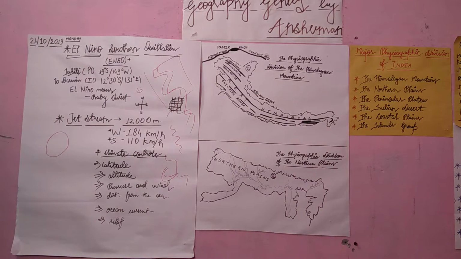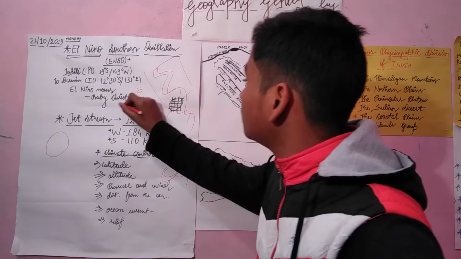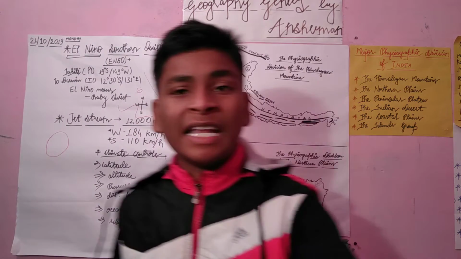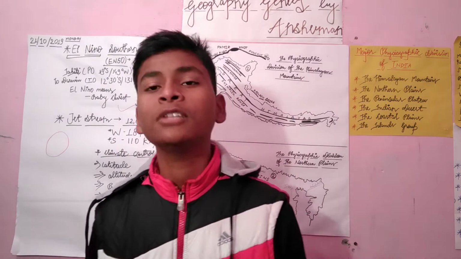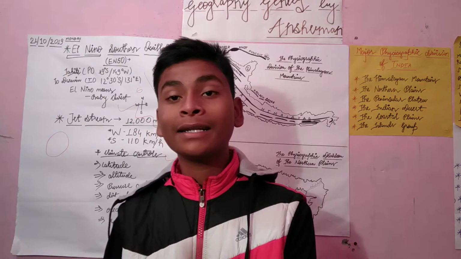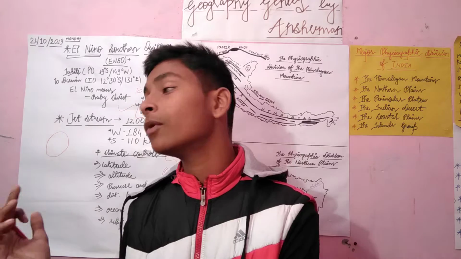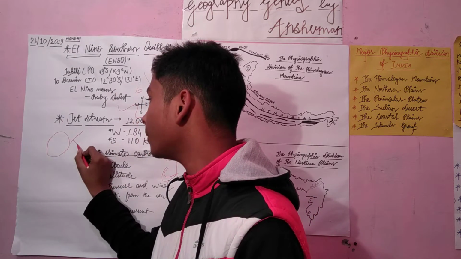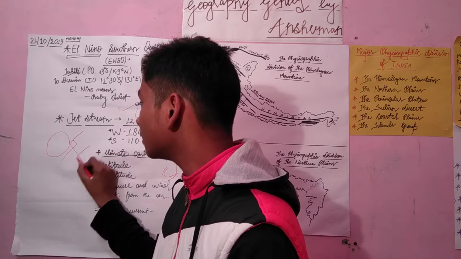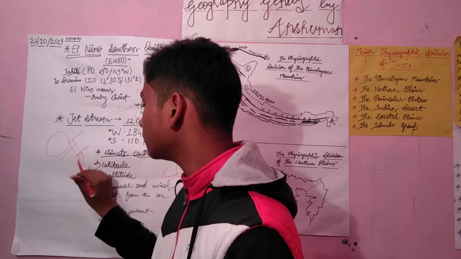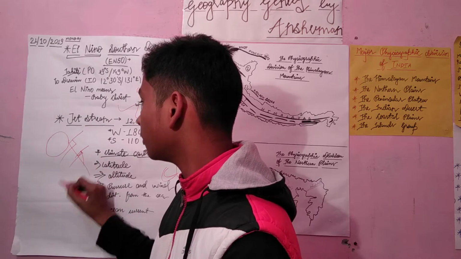Let me tell you, this type of pattern is known as the dendritic pattern. Means dendritic, you all have studied about this. The trellis, ये trellis क्या है? Trellis के अंदर जो भी tributaries निकलती हैं वो 90 डिग्री के ऊपर निकलती हैं. Means something like this. Just think about it. All right.